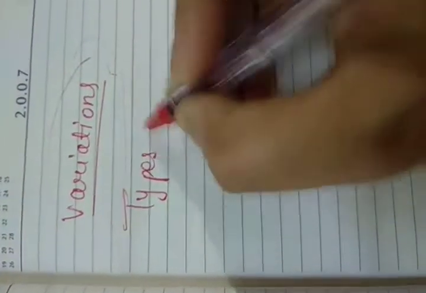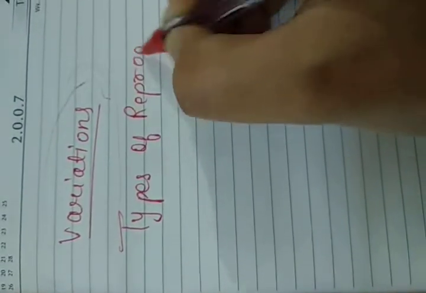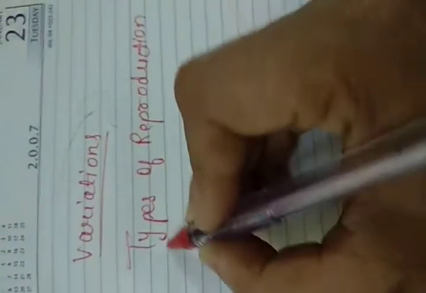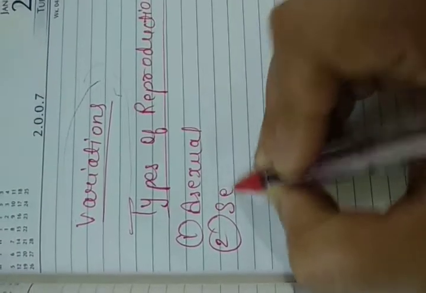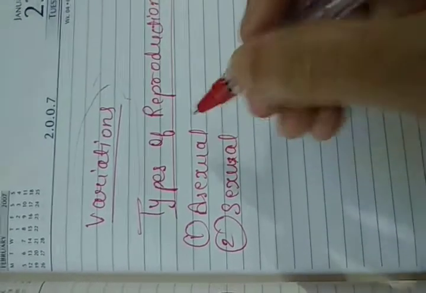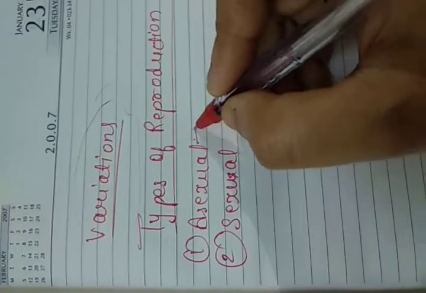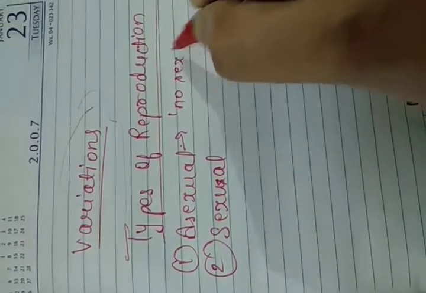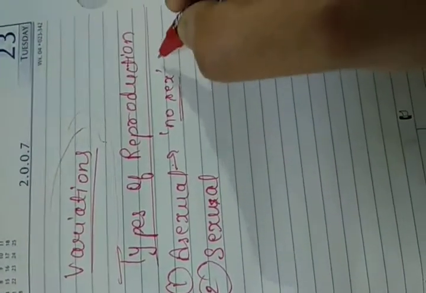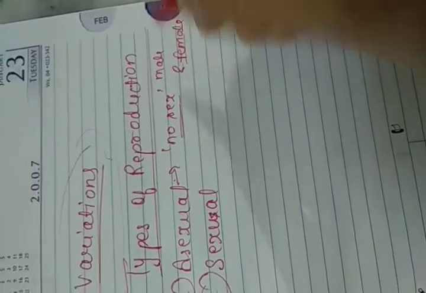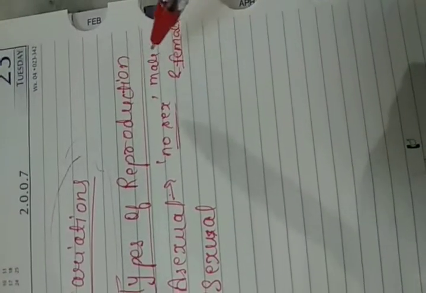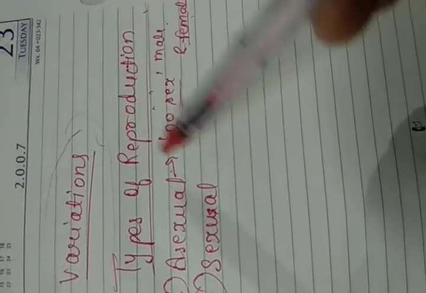Now let us talk about the types of reproduction. What are the various ways by which organisms can reproduce? Reproduction is really of two types, that is asexual and sexual reproduction. Asexual reproduction is that type of reproduction where no sex is involved. That means there is no concept of male and female. So for this you do not need a male and a female, you just need one organism, and then it gives birth to a new organism. It is a very simple concept.